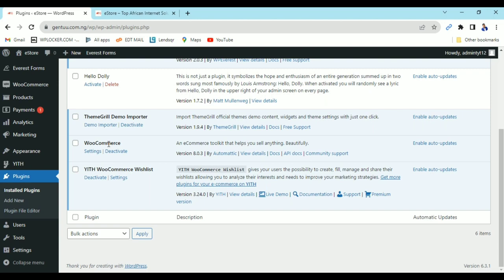Now in case you want to build your own website from scratch, like you want to add element by element, the major important plugin is this WooCommerce, but most of the time you can still import a design, then change the color and change the elements.